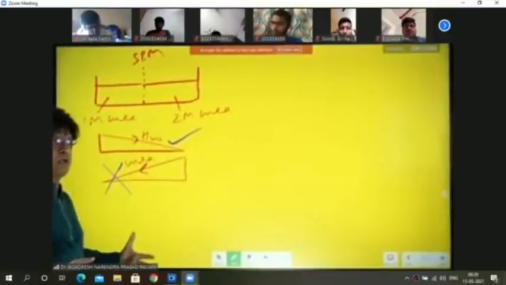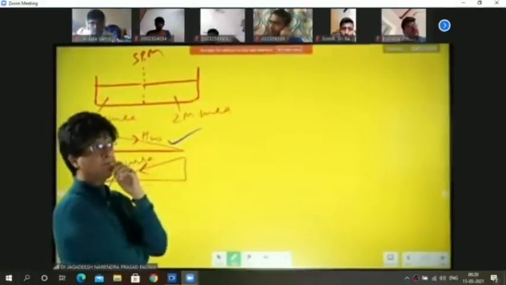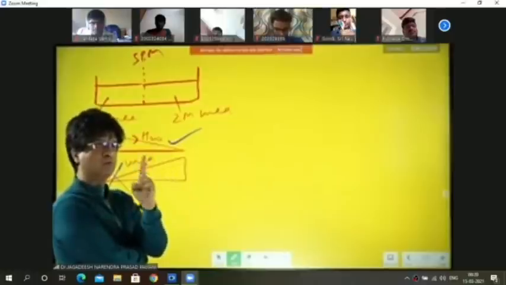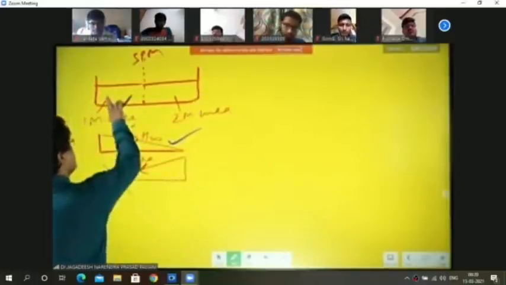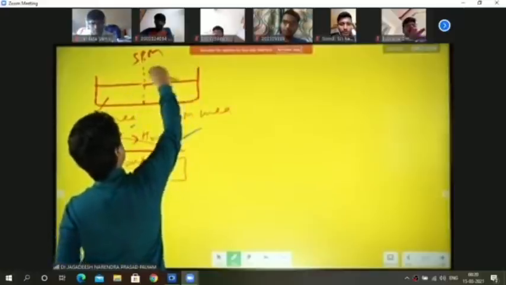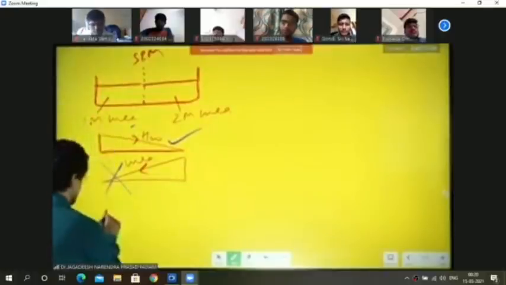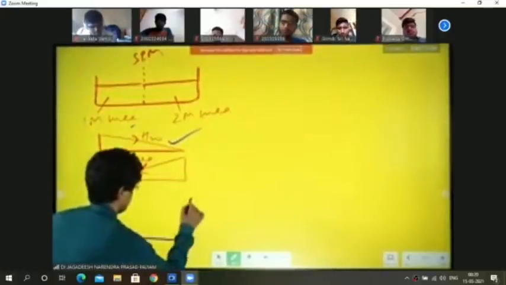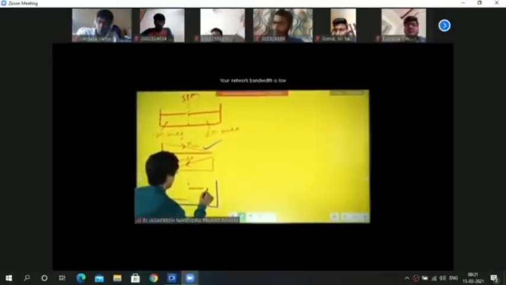So what do you think will happen? Water will flow from here to here. Only water moves, from the first to the second. Slowly it will keep on moving, and this water level will start rising and this will start decreasing. So it will be something like this. It will be somewhere over here, and this will be somewhere over here.